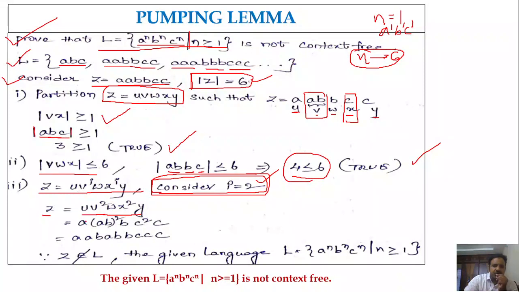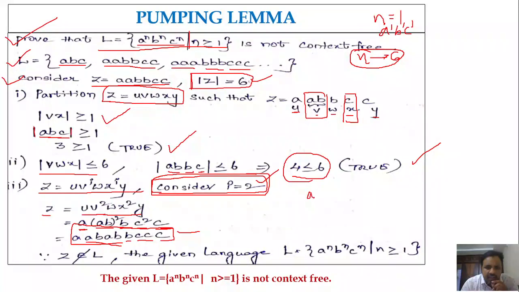So what is the U here? It is A. What is V? We have considered V as AB, so you are going to get AB square. W is small b itself. X square is nothing but C square. And Y is nothing but C itself, right? So if you expand it, you are going to get A. AB square means AB, AB. So A followed by AB, AB. Then B will remain the same. C square means two C's, C, C, and this C will remain the same. So you are going to get the string 2 A's followed by B followed by A followed by BB followed by triple C, right?